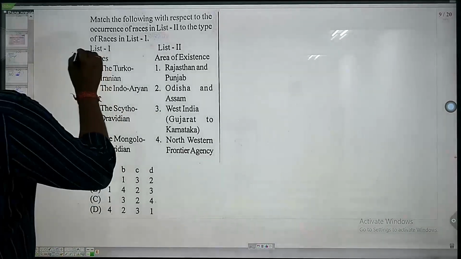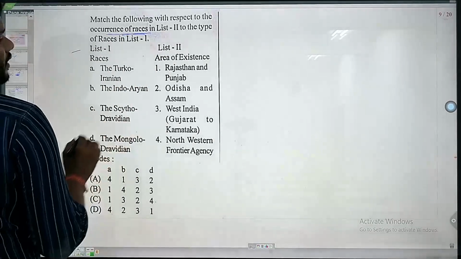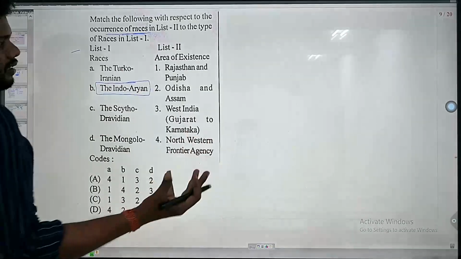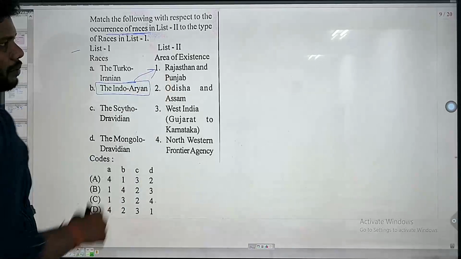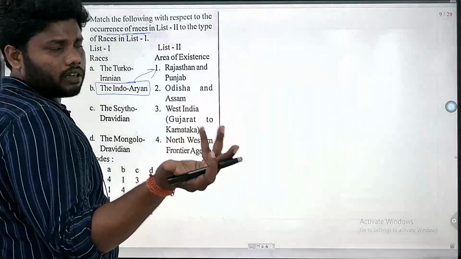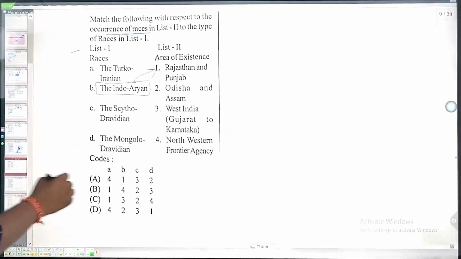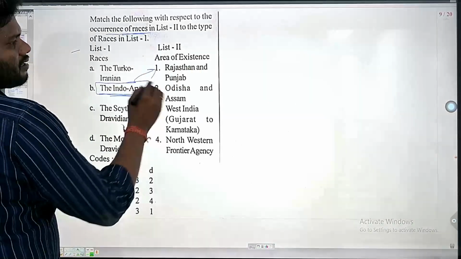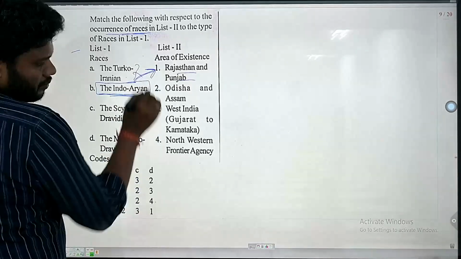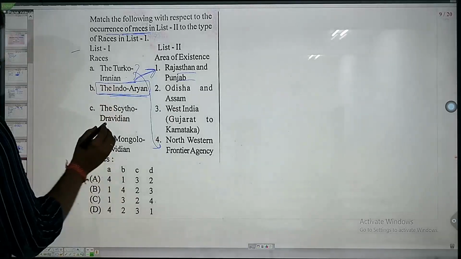In this question, it is asking about the occurrence of races and their area of existence. Indo-Aryan races are generally said to reside in the Rajasthan and Punjab region, because according to Max Muller, the Aryans settled in the Sindh river and its tributary region. So the Indo-Aryan race is basically found in the Rajasthan and Punjab plains, and the Turkish-Iranian plain is basically found in the northwestern frontier, the Iranian people.